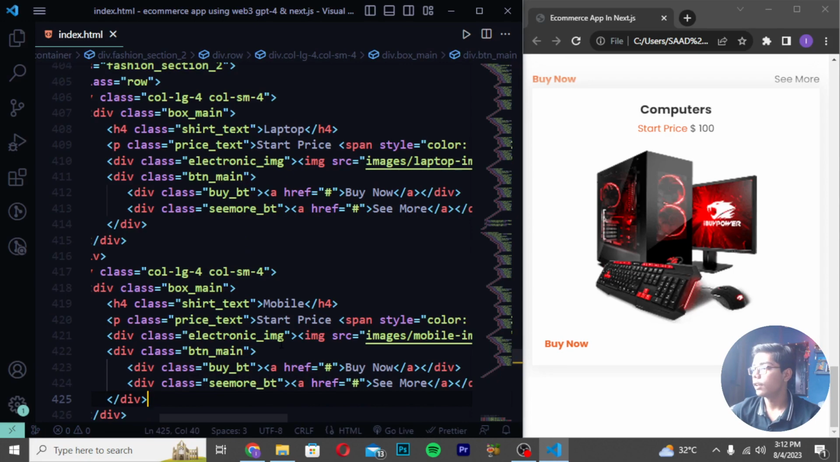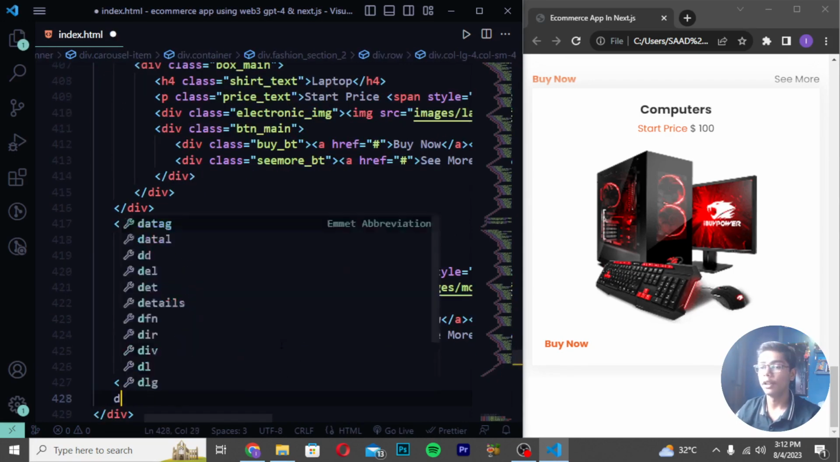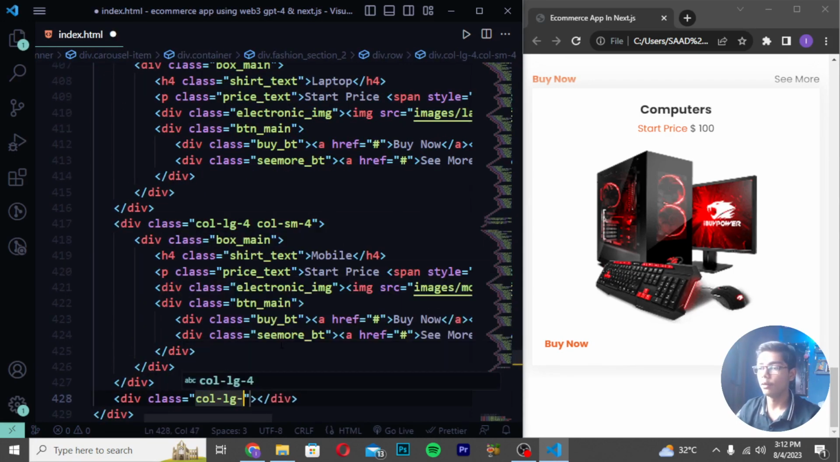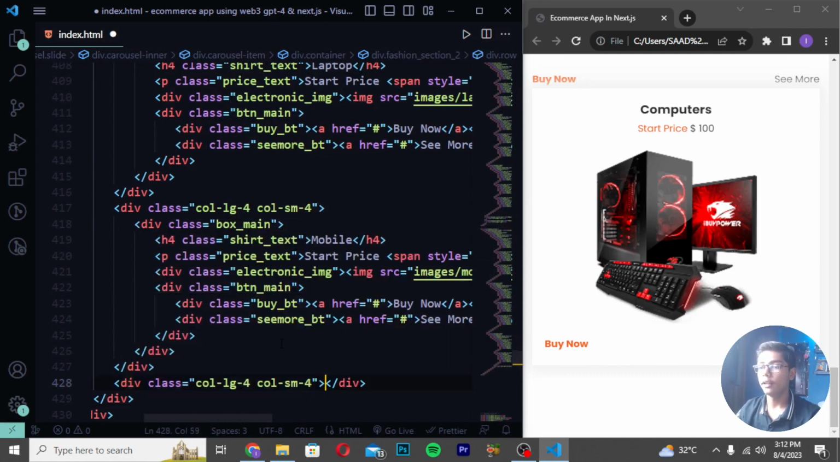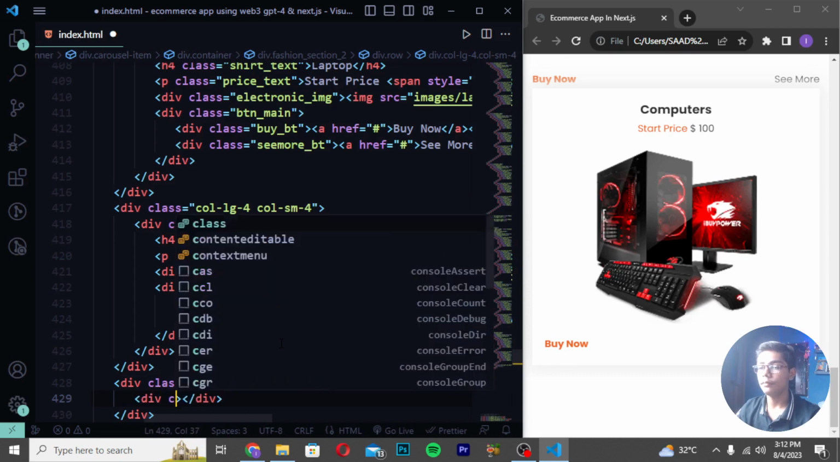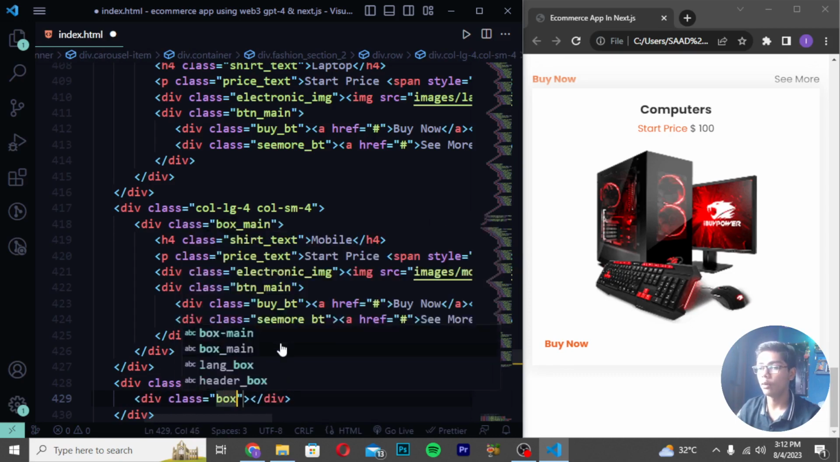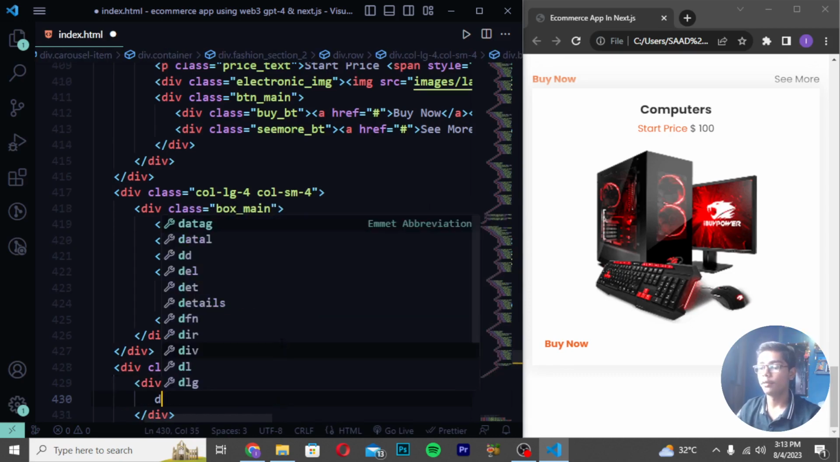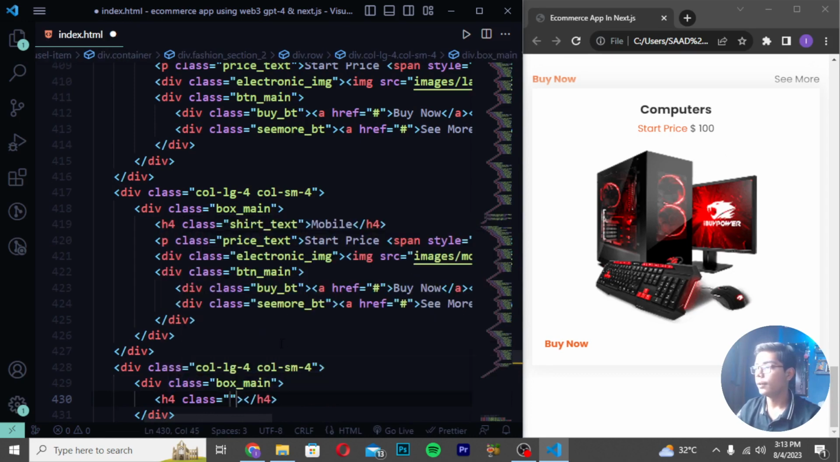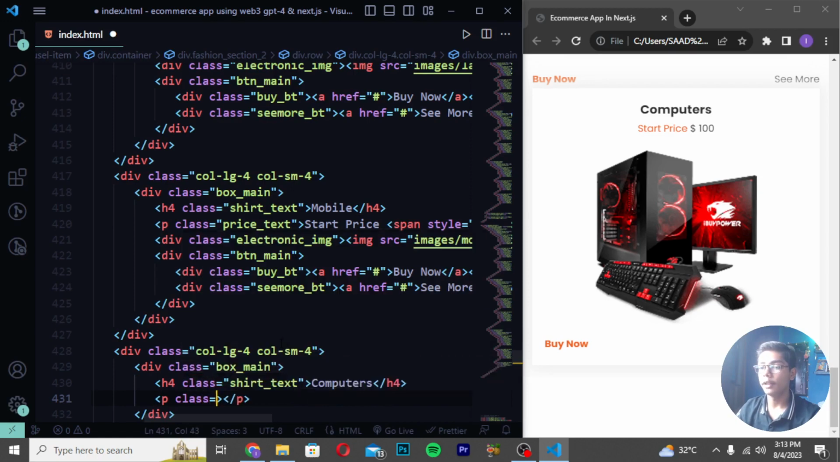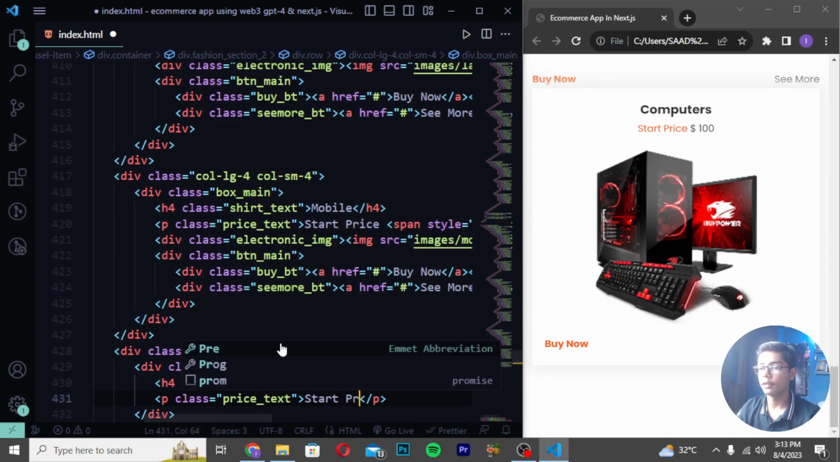After saving this thing, you have to now move after the three divs which we have created, another div col-lg-4 like this, col-sm-4, and then you have to create a tag here which should be div class, and I will be writing here box_main, and then you have to write here H4 class, and I will be writing it as shirt_text. Then in center I will be writing Computers. So here I will be writing this. Then you have to write here p tag class price_text. Then here I will be writing Start price.